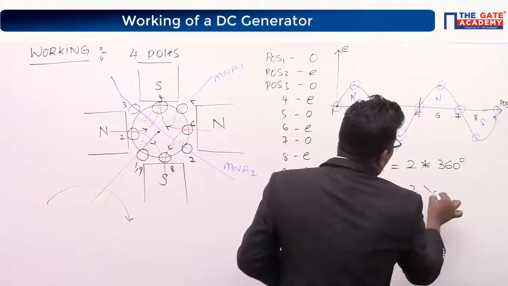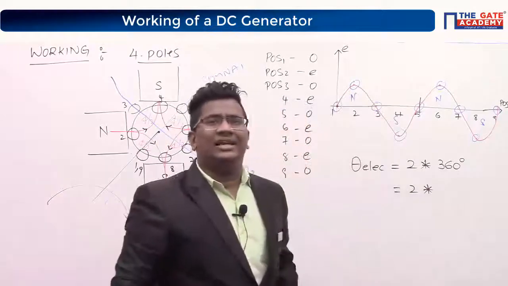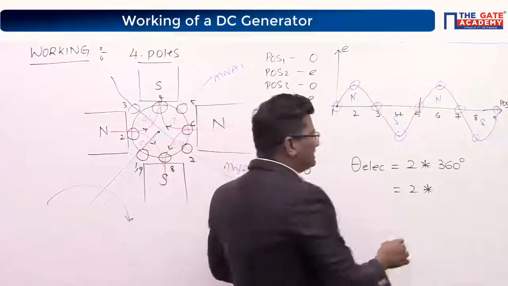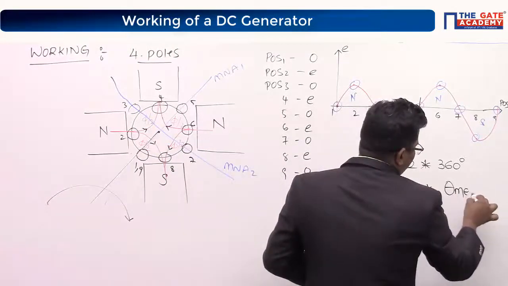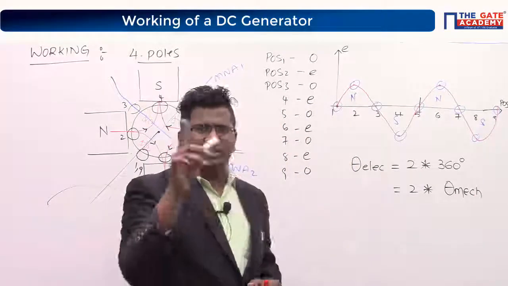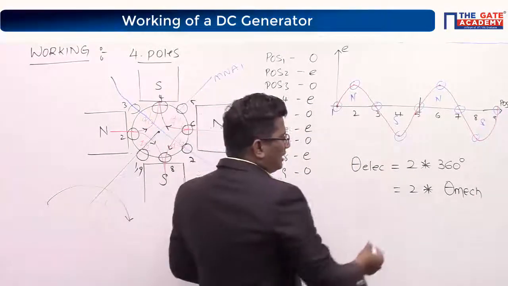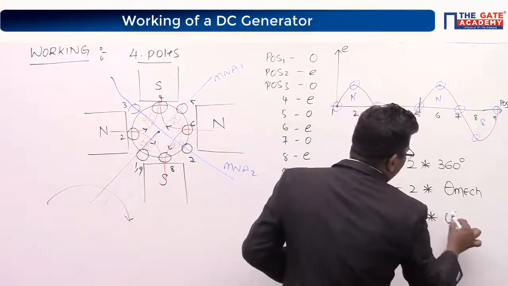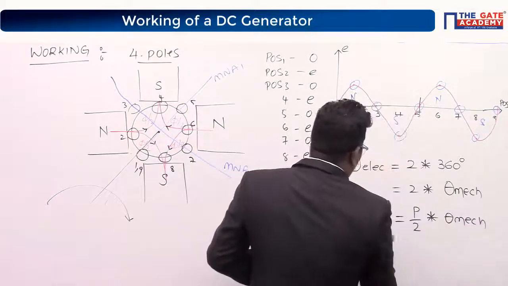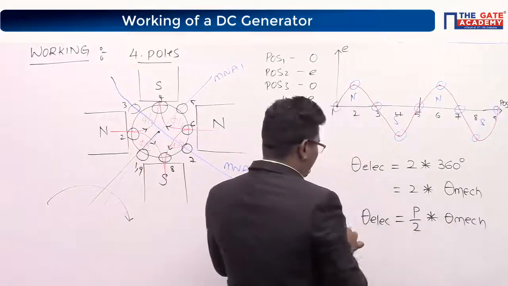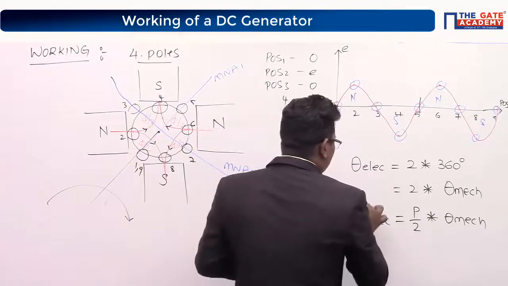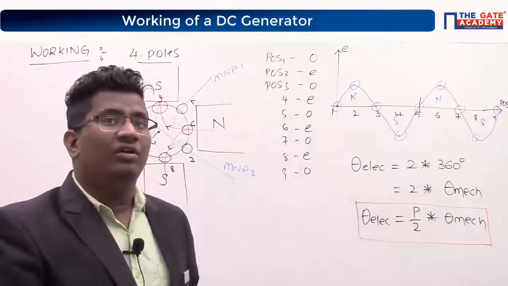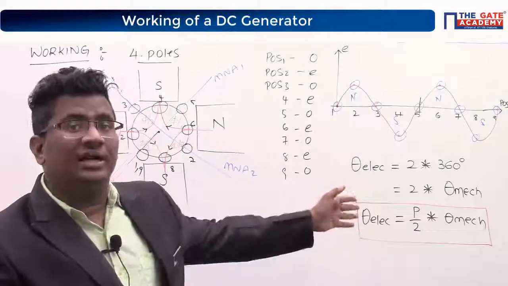Therefore, 360 degrees is nothing but within 1 revolution, and we will call it theta mechanical. 1 revolution is equal to how much? 360 degrees, correct? Can I write this 2 as P by 2? P by 2 theta mechanical. I hope you heard this formula previously in your academics: theta electrical is equal to P by 2 times theta mechanical.